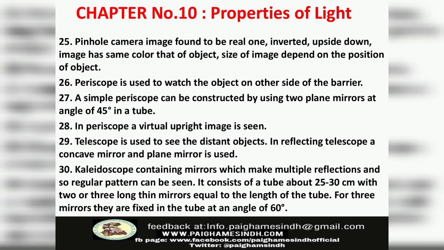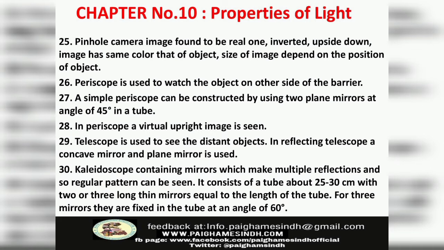Number 26. A periscope is used to watch an object on the other side of a barrier. Number 27. A simple periscope can be constructed by using two plane mirrors at an angle of 45 degrees in a tube. Number 28. In a periscope, a virtual upright image is seen. Number 29. A telescope is used to see distant objects. In a reflecting telescope, a concave mirror and a plane mirror are used.